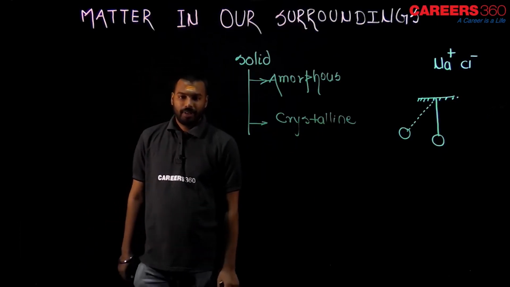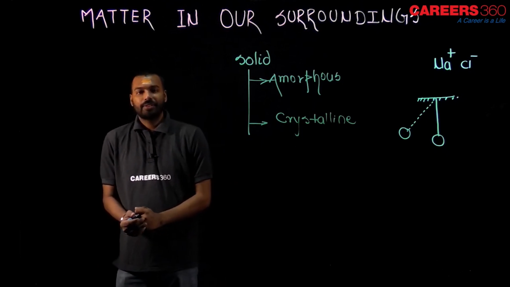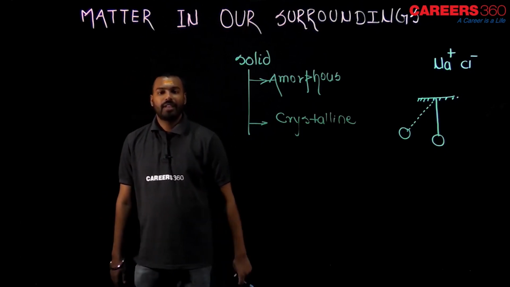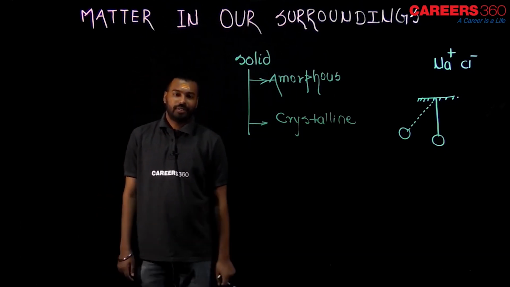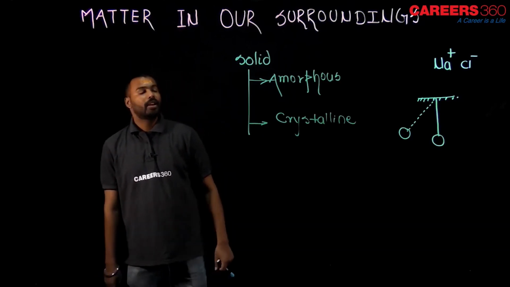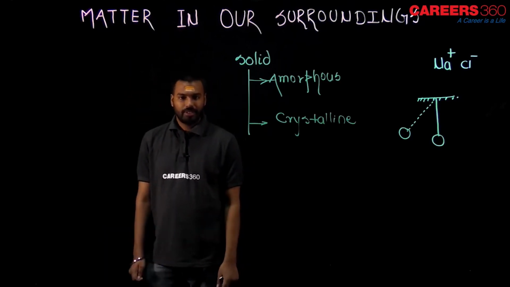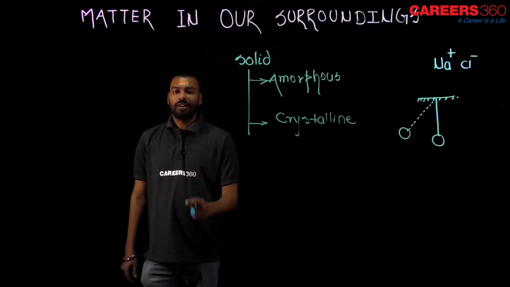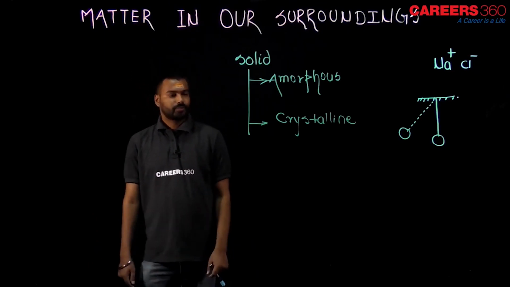The very first chapter in class 12th chemistry is solid state. There we study the detailed knowledge of solid state, and there I will explain what is amorphous solid and what is crystalline solid. But you will get a small introduction today also.